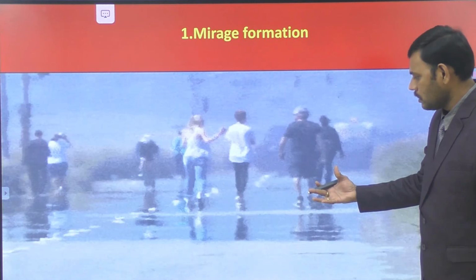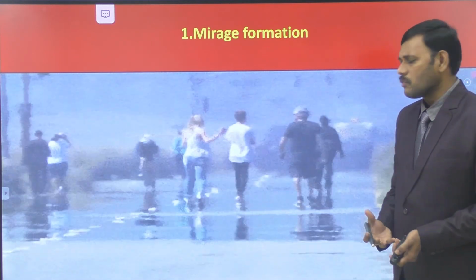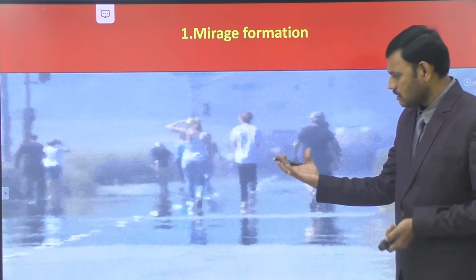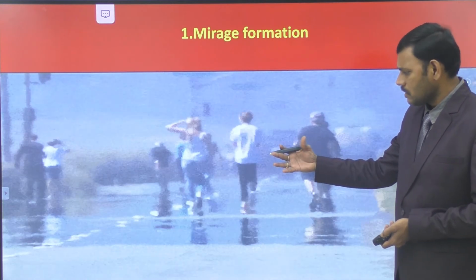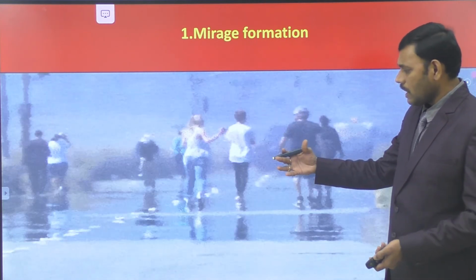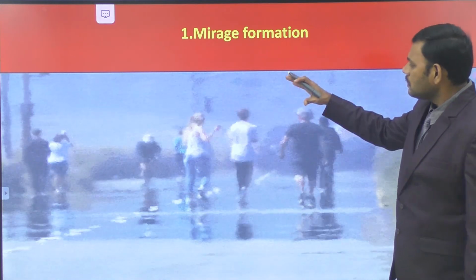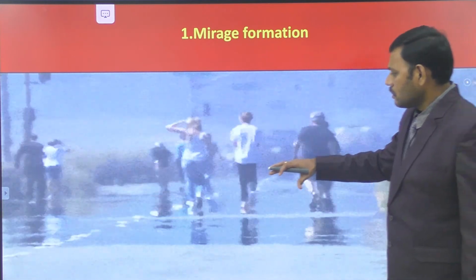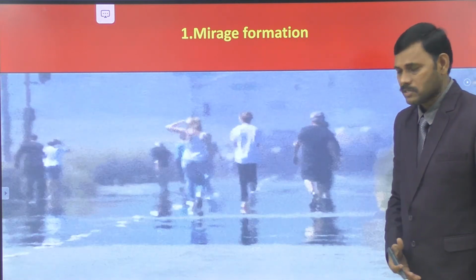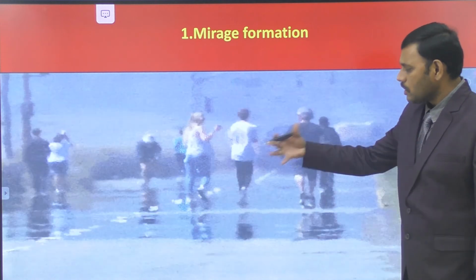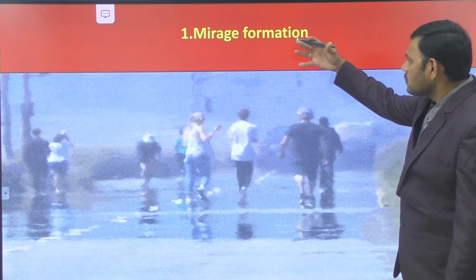This illusion of the presence of water on highways on hot days, or in deserts during hot conditions, is known as a mirage. When you observe far points in deserts and on highways on hot days, we undergo that optical illusion, and this is known as the mirage.